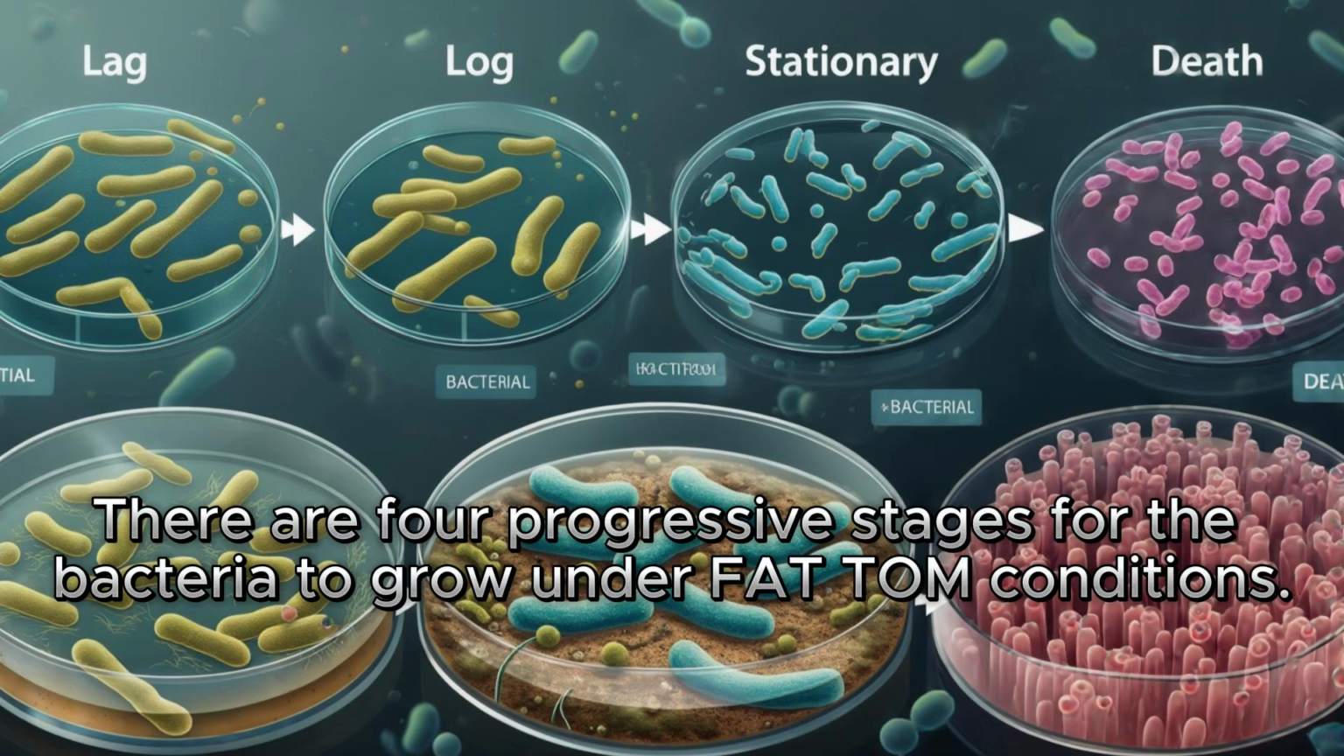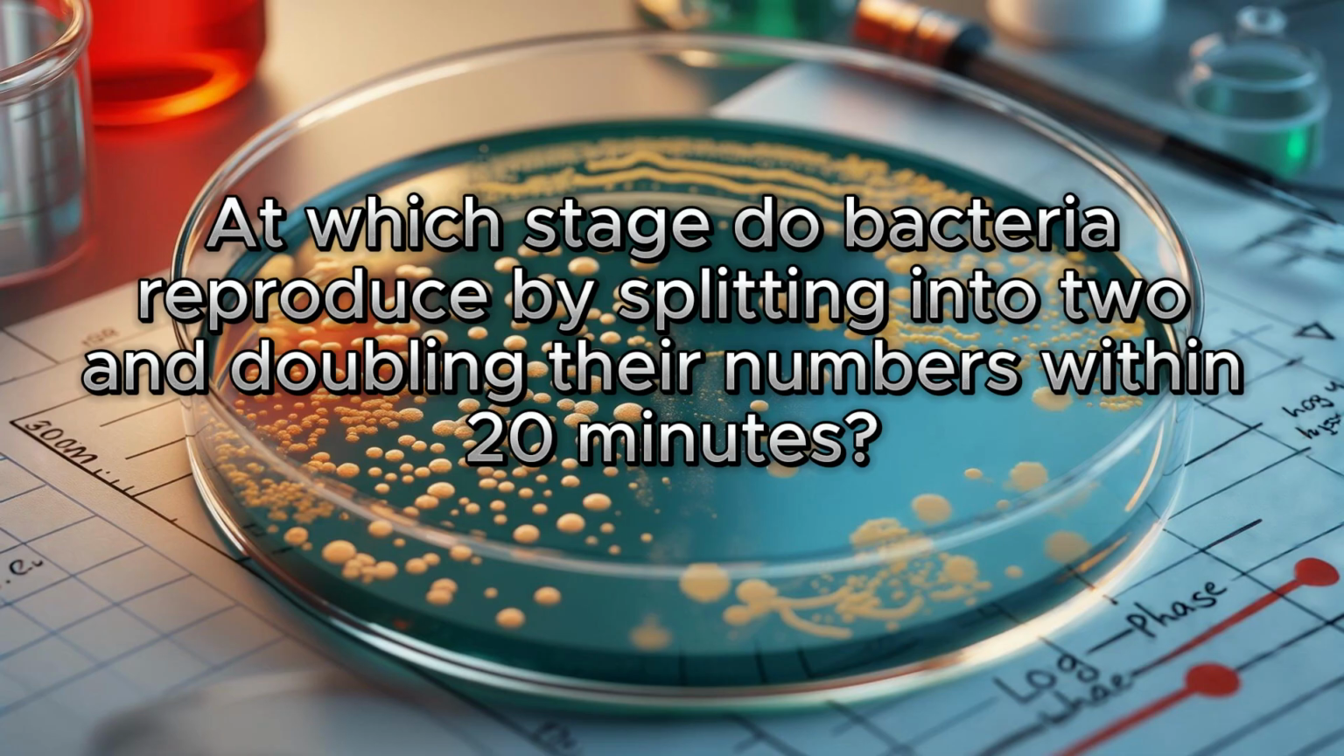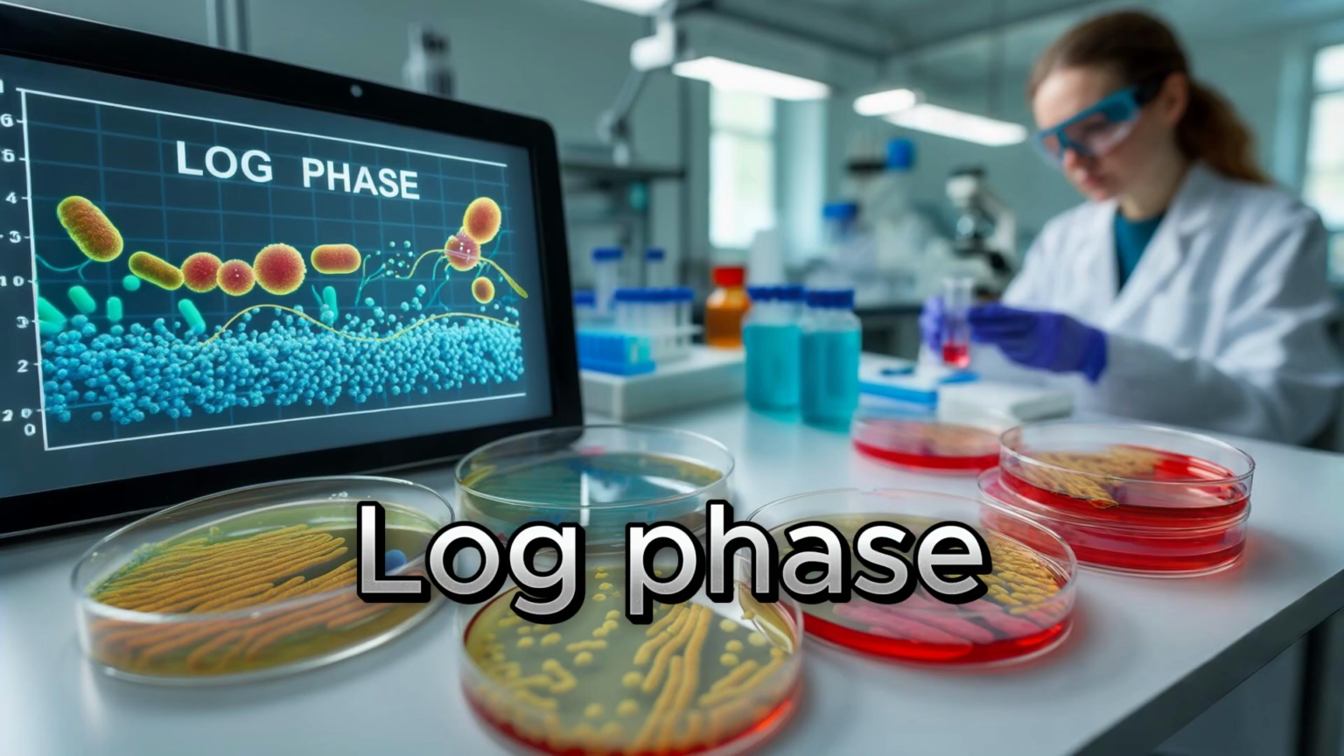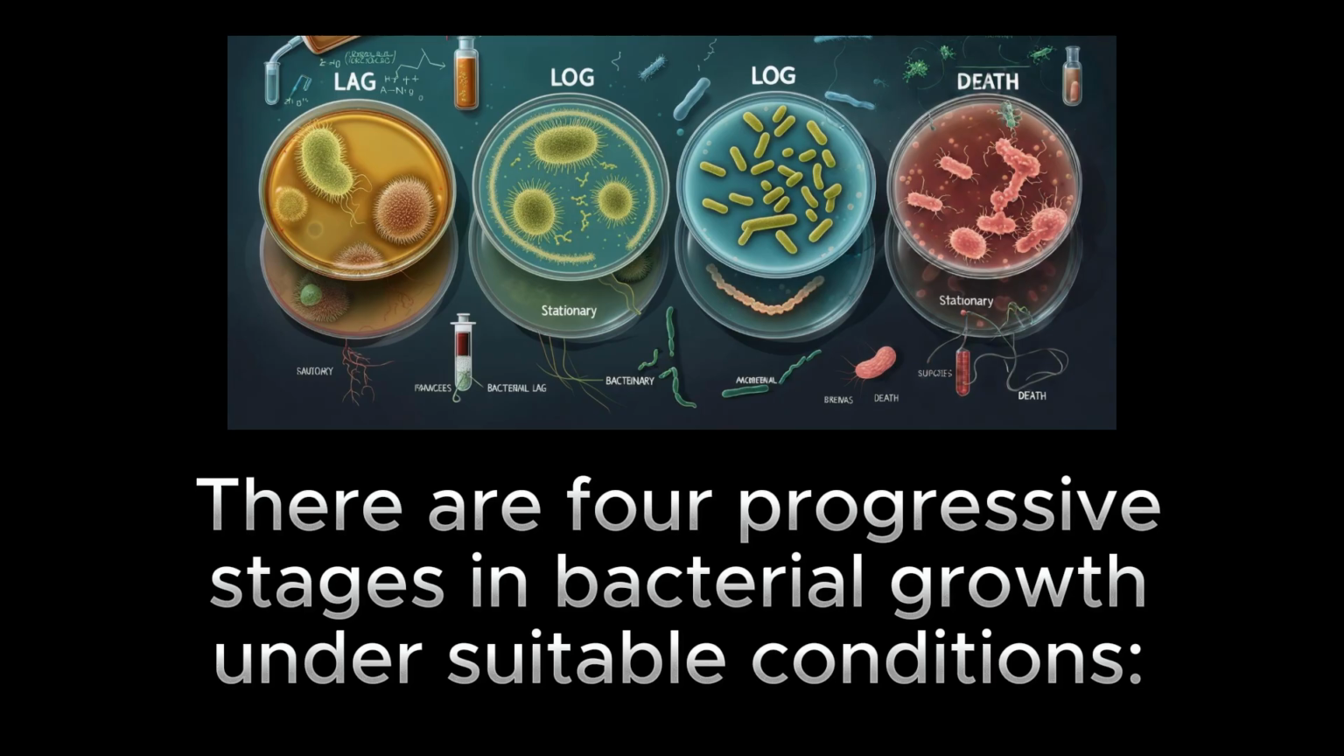There are 4 progressive stages for the bacteria to grow under FATTOM conditions. At which stage do bacteria reproduce by splitting into 2 and doubling their numbers within 20 minutes? Log phase.